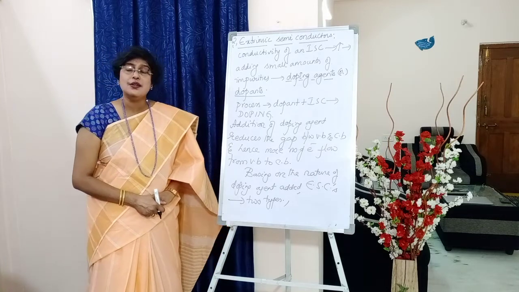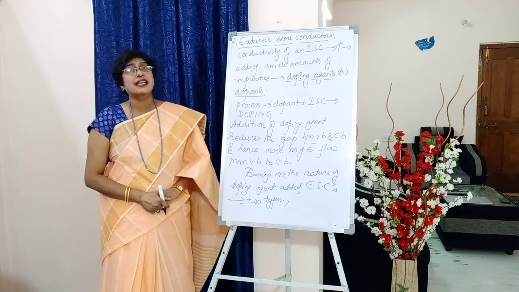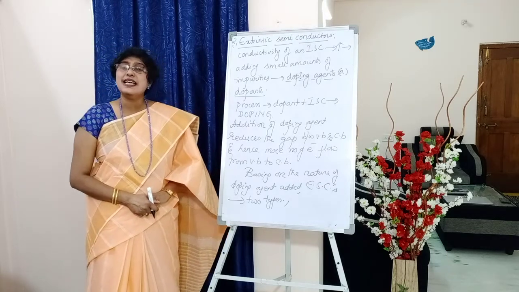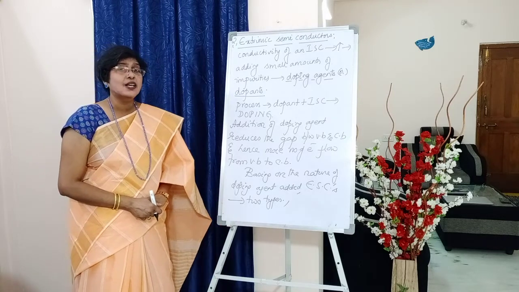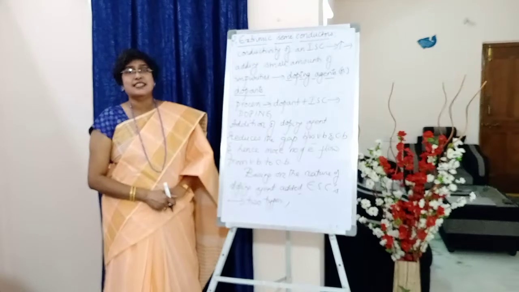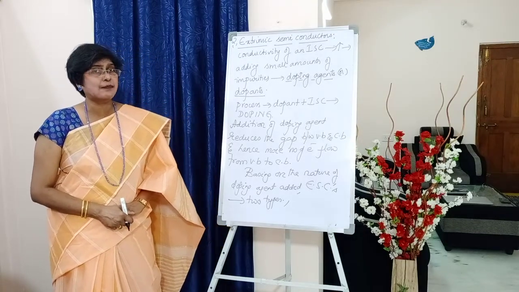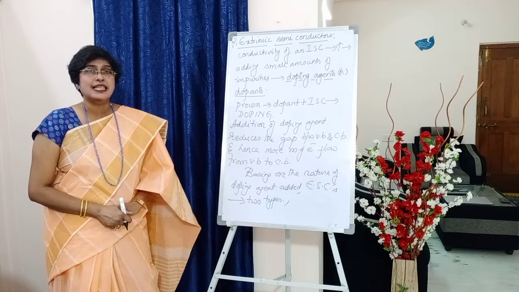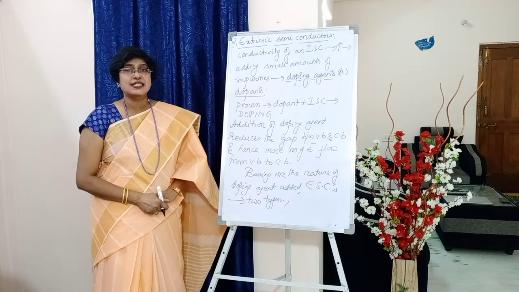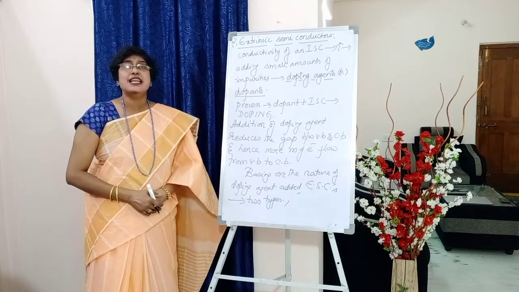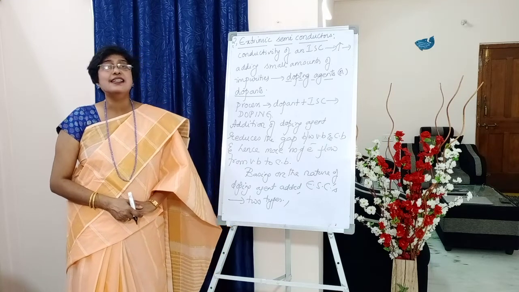You all know the width of the energy gap tells us the amount of energy required. So when this energy gap is reduced, when it becomes smaller, what happens? Less energy is required and more electrons jump from the valence band to the conduction band. So its conductivity increases. The faster the electrons flow from the valence band to the conduction band, the higher its conductivity.